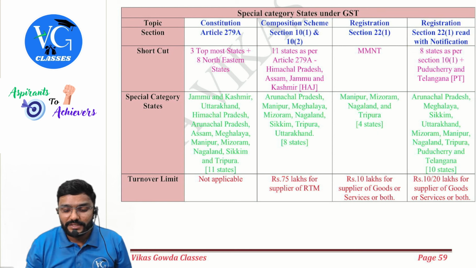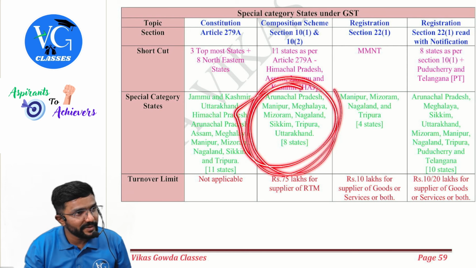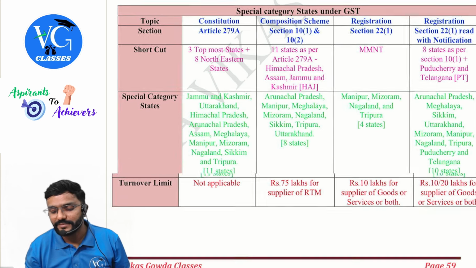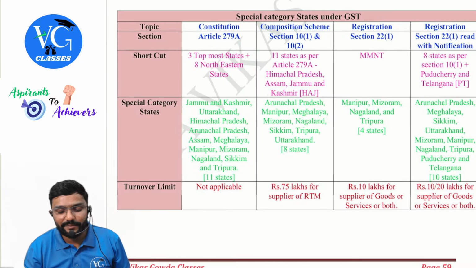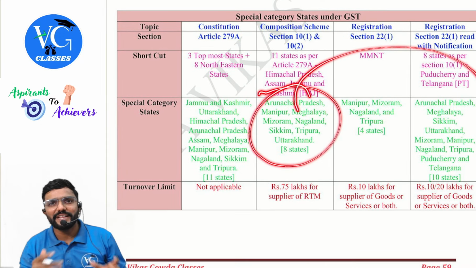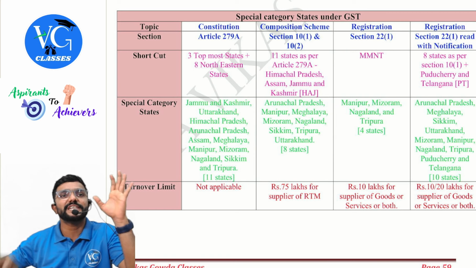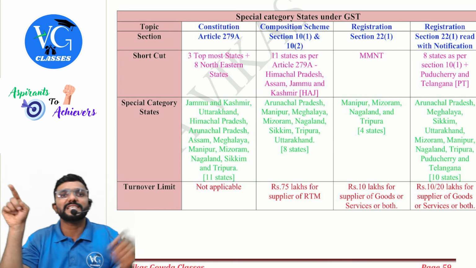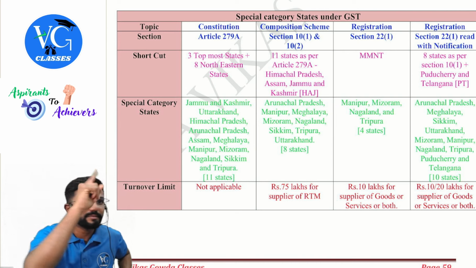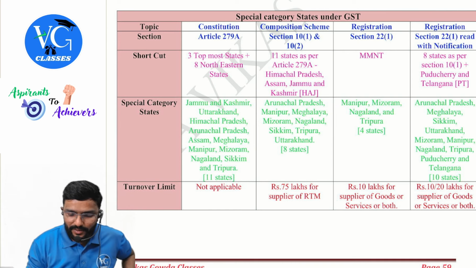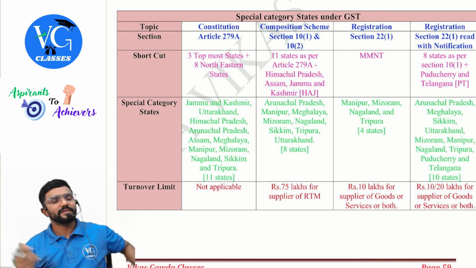Which are those? Same 8 states, guys. Same 8 states plus PT. Correct? Remember in the order. Listen, for composition scheme, how many special states? 8. What are those? 11 minus Arch. Do you remember 11? Yes, minus Arch. What is that Arch, sir? Himachal Pradesh, Assam and Jammu Kashmir.